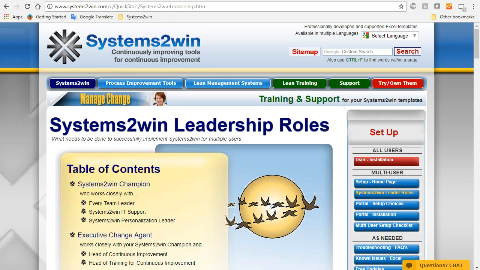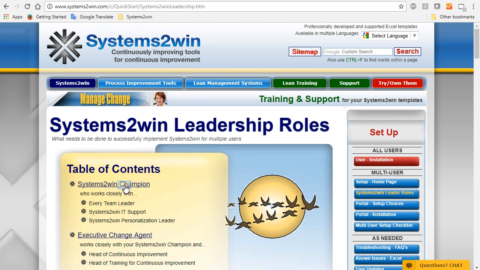Either way, it opens up this page that has succinct training for what needs to be done to successfully implement your Systems to Win templates in an organization that has multiple users. Your two most important roles are your Systems to Win champion and your executive change agent.